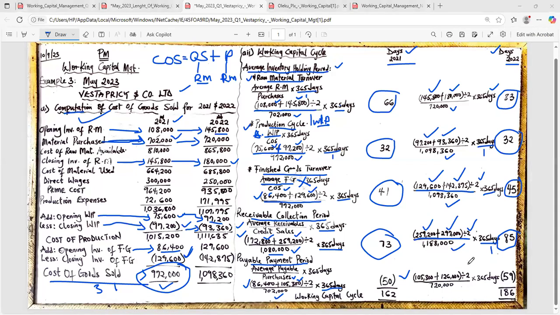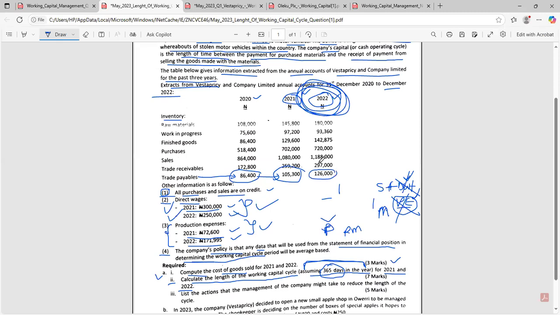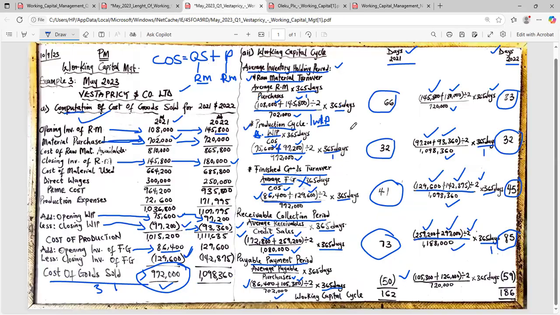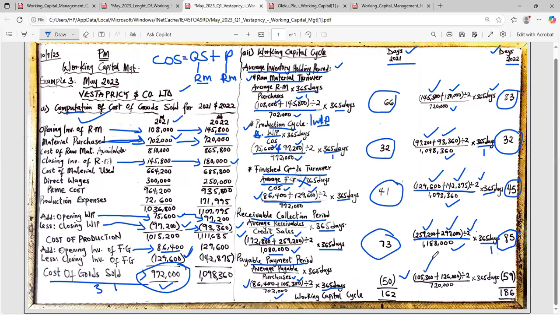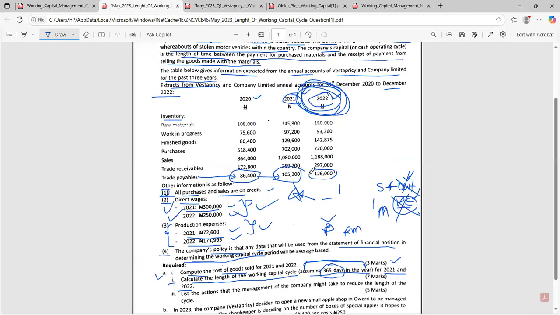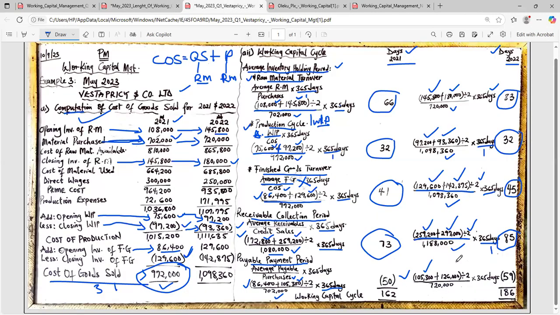Let's compute for 2022. Now, going back to our question, what is our payables for 2022 opening? The opening payables for 2022 is 105,300, which is the closing for 2021. Copy it, bring it here, 105,300. What about the closing? The closing would be this 126,000 under 2022. So copy that and put it here, 126,000.